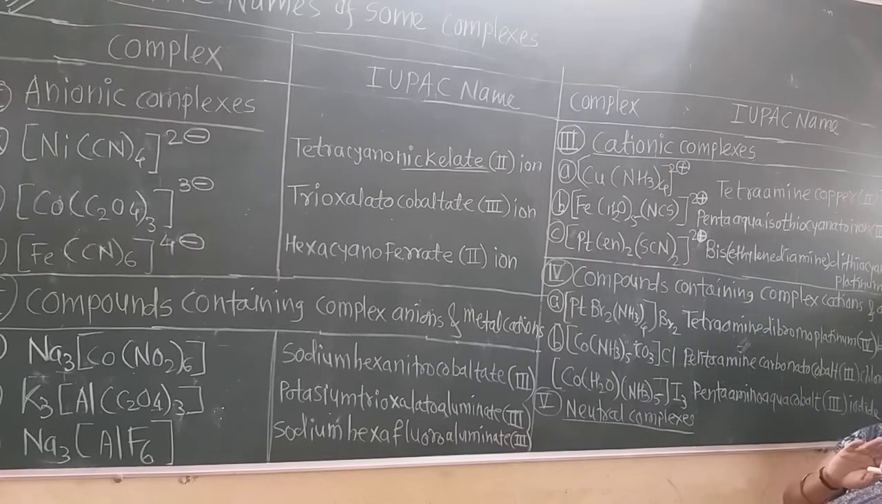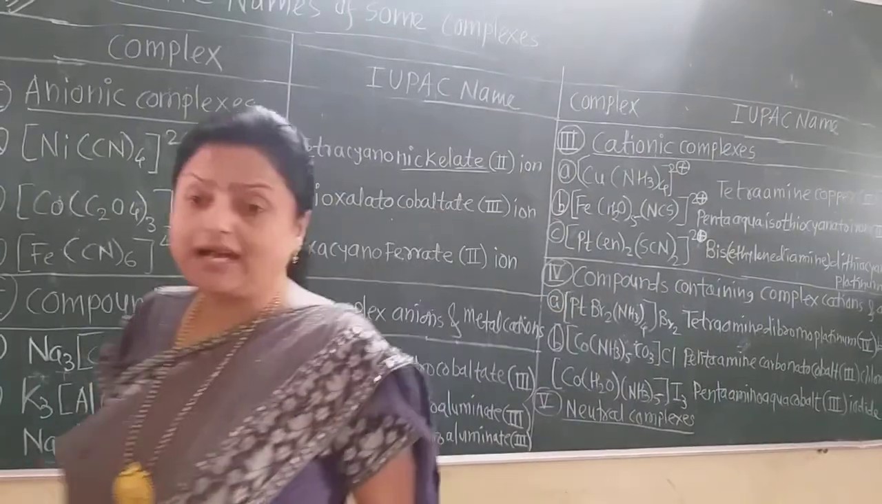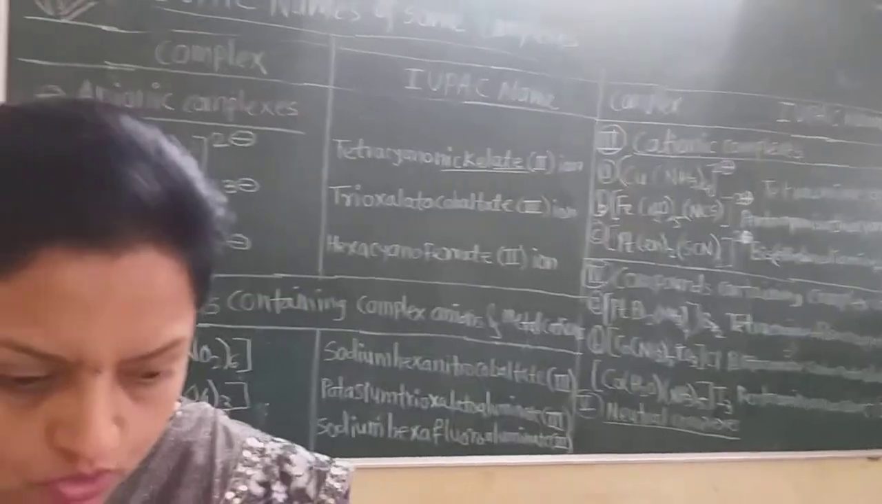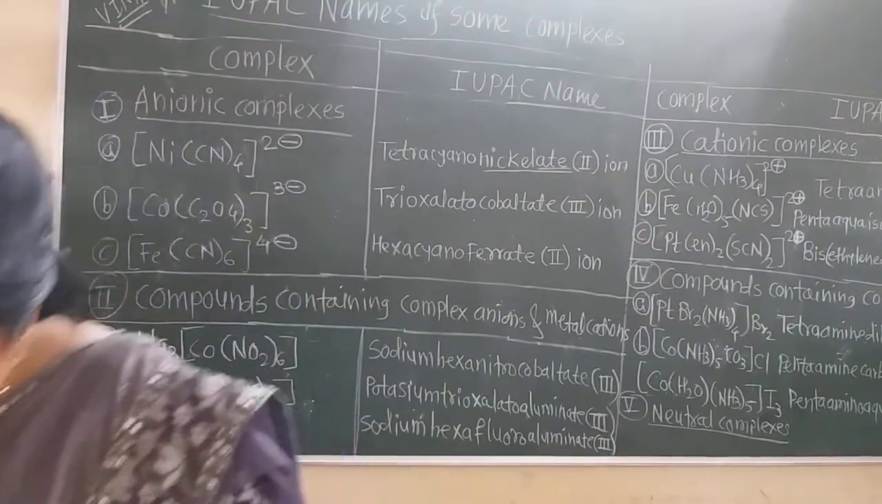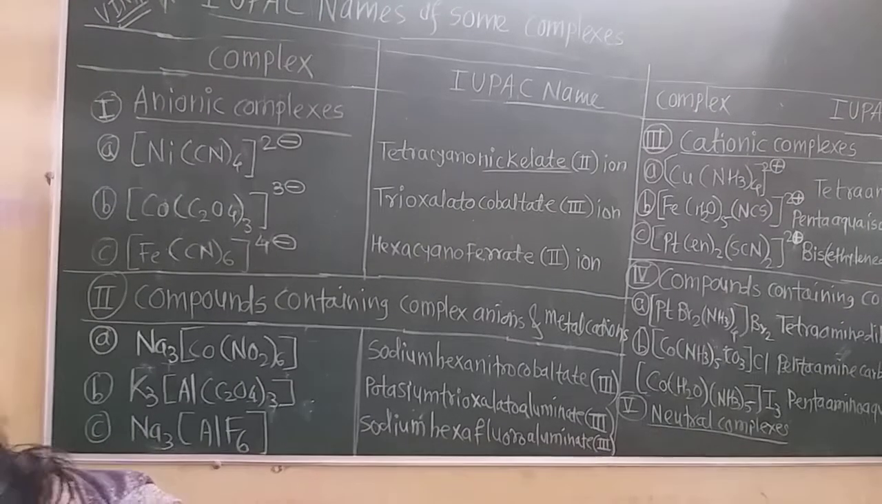If there are no counter ions outside the coordination sphere, then they are ions. So write down the word ion also, because they are ions, they are not total complexes, because there are no counter ions outside the coordination sphere. Now these are some rules for the nomenclature.